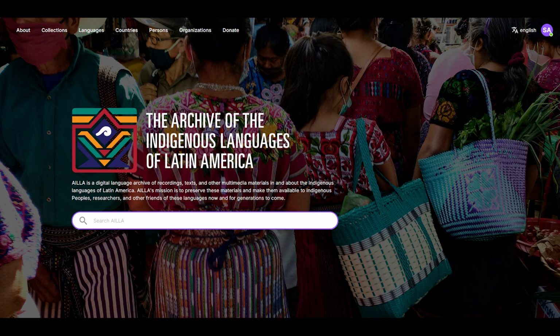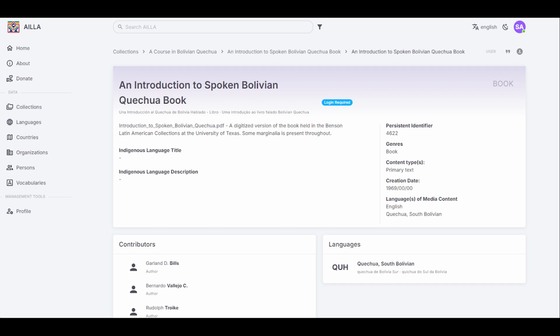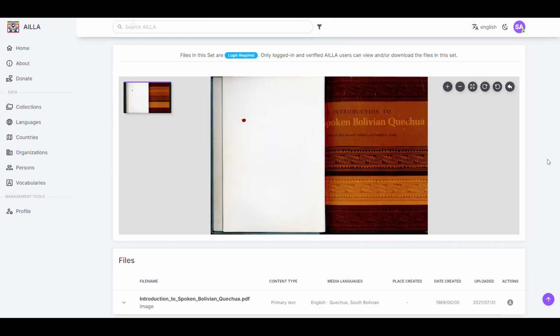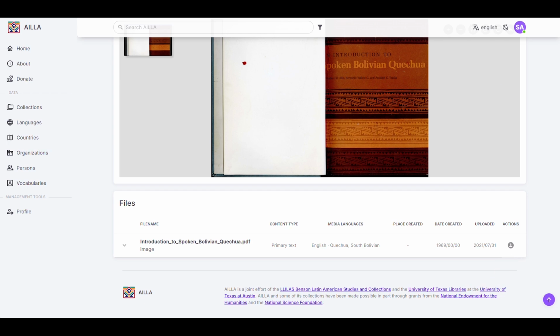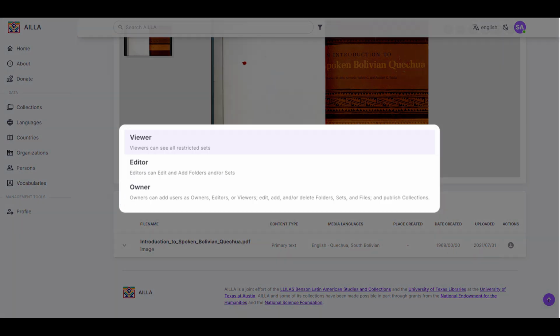As a registered user, you can be granted different permissions and roles to access content on the site. By default, after logging in, you will have the user status, which allows you to view and download unrestricted media content. However, there are additional user statuses with special permissions. These are only granted by AILLA or collection owners, enabling users to perform specific functions.